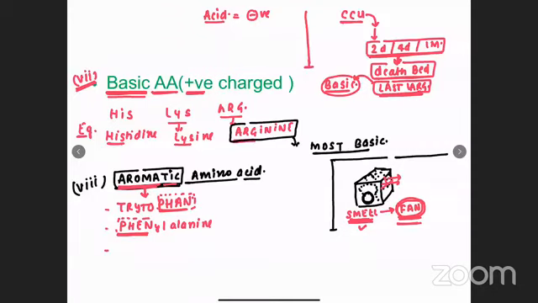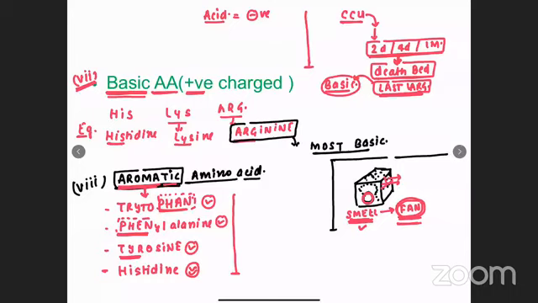One more example. What was the smell of? The smell is of tire. So tyrosine is aromatic. The last one, histidine. Histidine is aromatic. The first three we can easily remember via mnemonic. The last one we have to put some more effort to remember, histidine. This is not fitting in the mnemonic, but still it is aromatic amino acid. So these are the four examples: tryptophan, phenylalanine, tyrosine, and histidine.